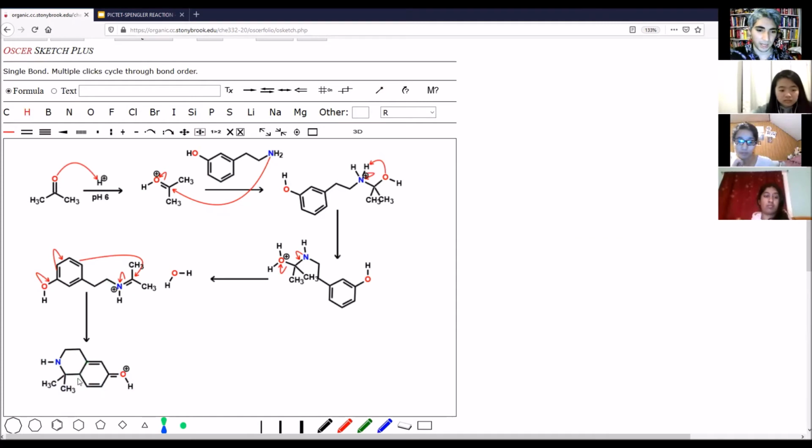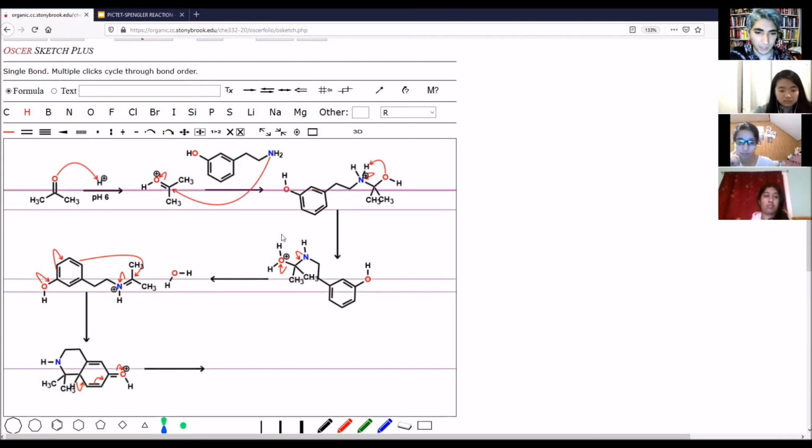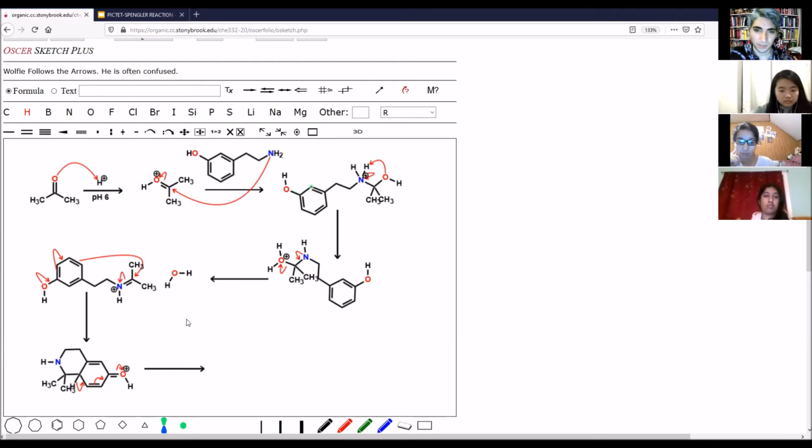And we're gonna do that by deprotonating a hydrogen. And we're just gonna go about the arrows just like that. Nice little wave of red arrows. And let's just do our final step here. And now we have our compound.